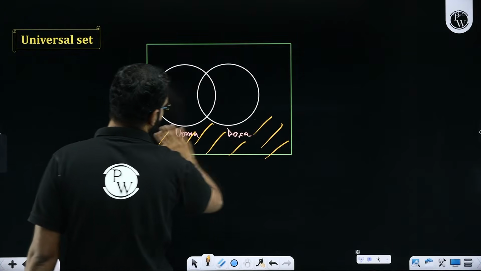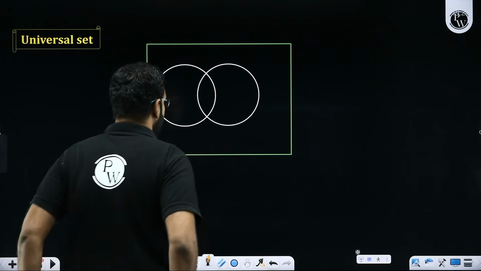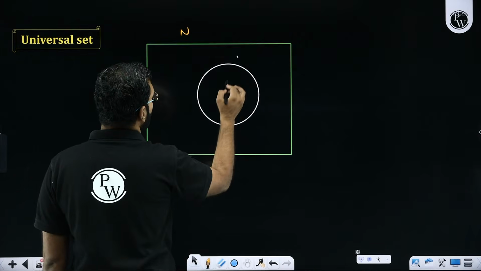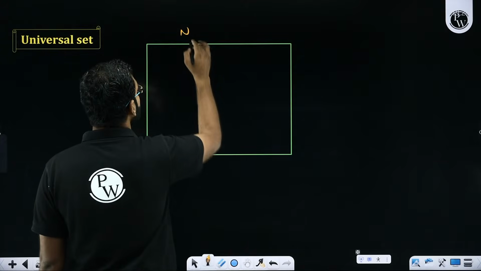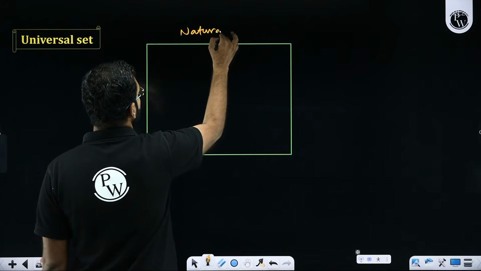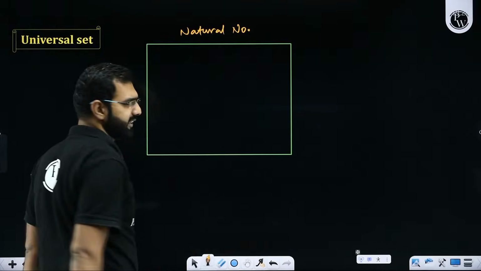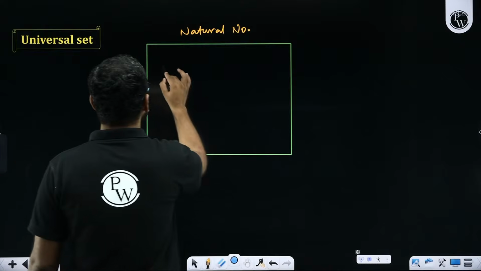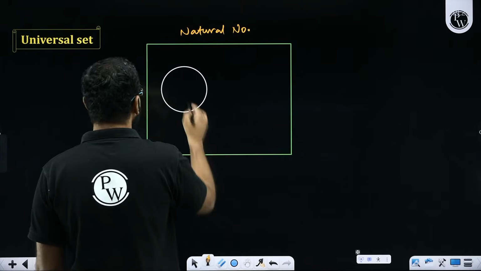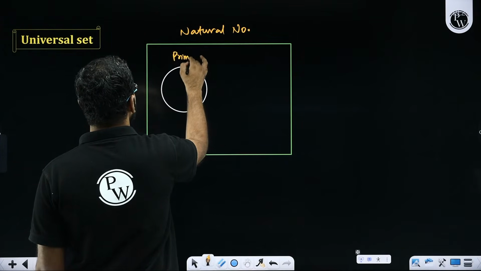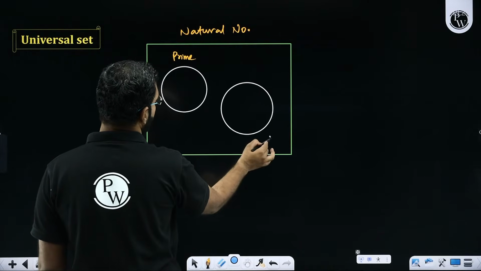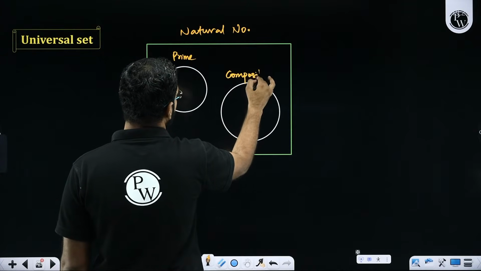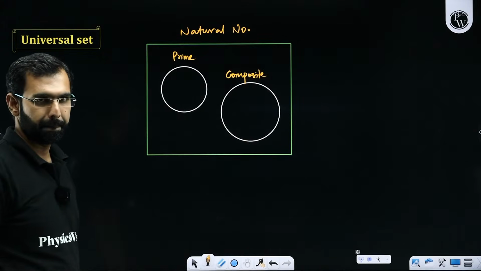Let's say I have all the natural numbers. So this is the set of all the natural numbers. Let's say I want to divide it into different cases. Which kind of different cases? Let's say there is a set which is the set of all the prime numbers. There is a set which is the set of all the composite numbers. And I hope you do realize there is no number in the world which is prime as well as composite.